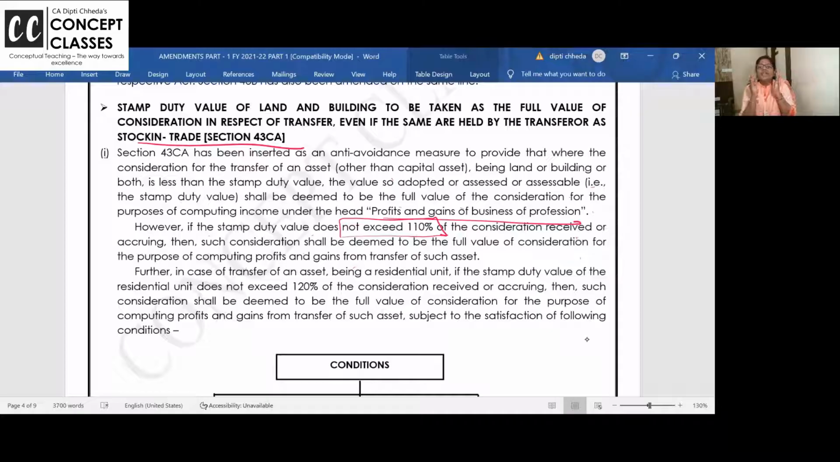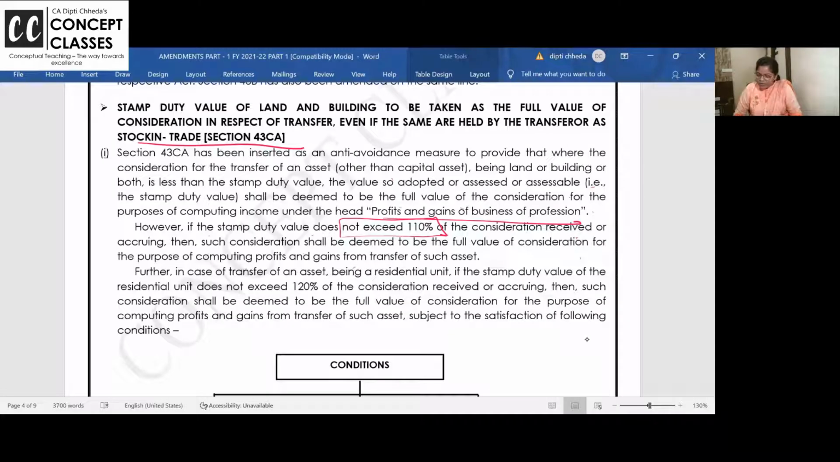Leave it. Now we are beginning the amendments. Almost I think 15-20 minutes are over, but I hope that is worth it. I taught you the concept of capital gain. Now I am coming to business at 43 CA, and now what amendment I am discussing, that is applicable only for business head and other source, not for capital gain. Capital gain is still 110%. Now see what is the amendment.